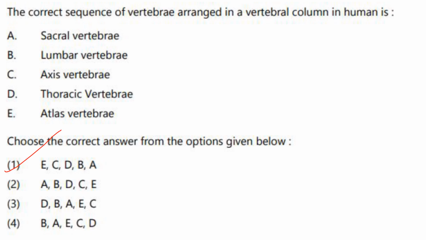Then the correct sequence of vertebrae arranged in a vertebral column in the human is. So the first one will be atlas vertebrae, E. Then comes axis vertebrae, then thoracic vertebrae, then lumbar vertebrae and sacral vertebrae. Answer is option 1.